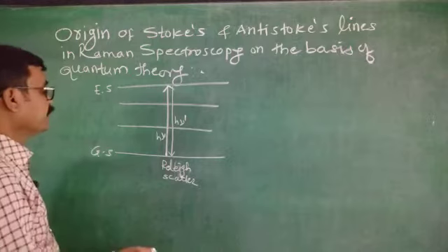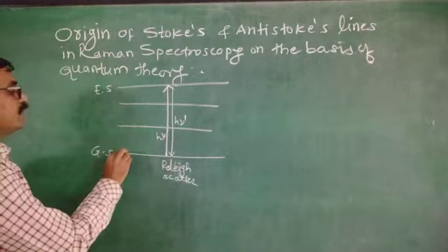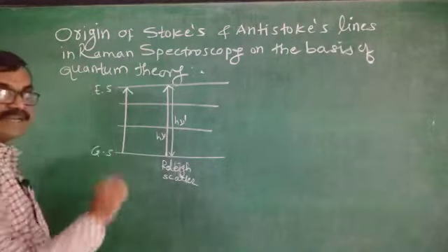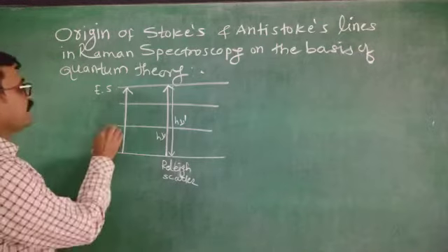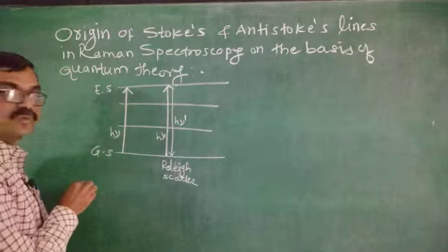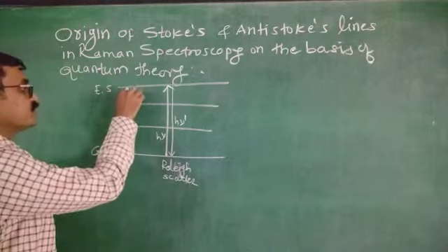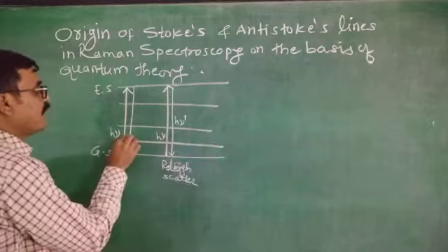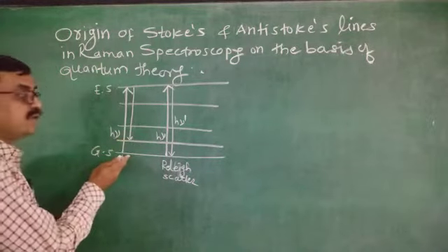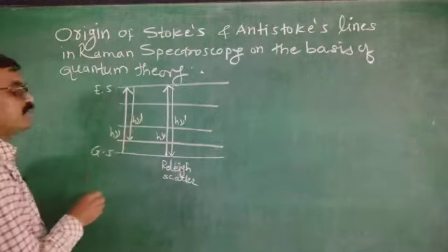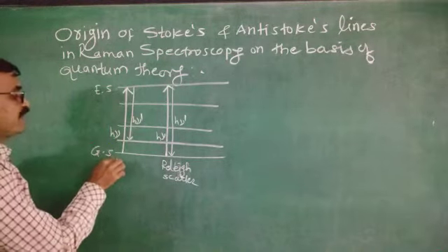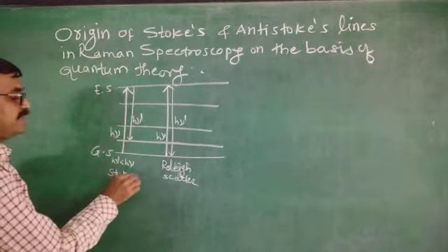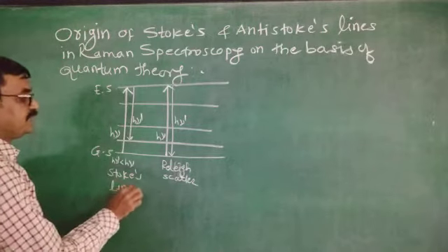On the other hand, if the sample absorbs the light energy and is excited from the ground state to the excited state, then the energy absorbed will be h nu. After this, when it comes to a vibrational or rotational energy level which is higher than that of the initial, suppose its energy will be h nu dash, here this h nu dash is less than h nu, and this is nothing but the Stokes lines. What is it? Stokes lines.